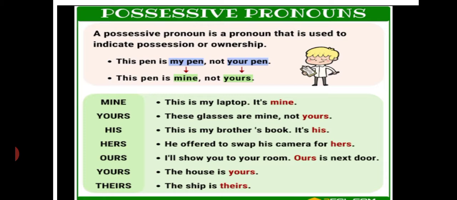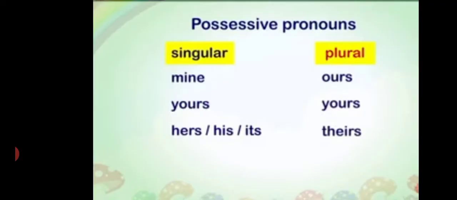This is my laptop. It is mine. Mine is possessive pronoun. These glasses are mine, not yours. Yours is the possessive pronoun. This is my brother's book. It is his. His is the possessive pronoun. Possessive pronouns in singular we use mine, yours, hers, his, its. For plural we use ours, yours, and theirs.